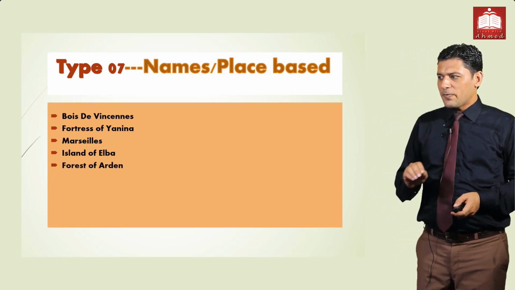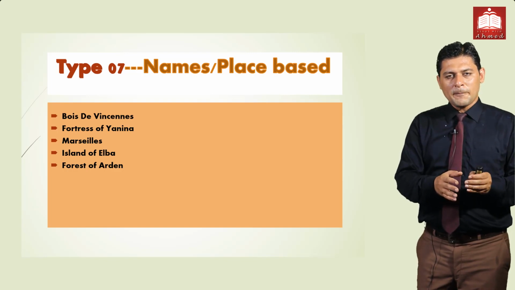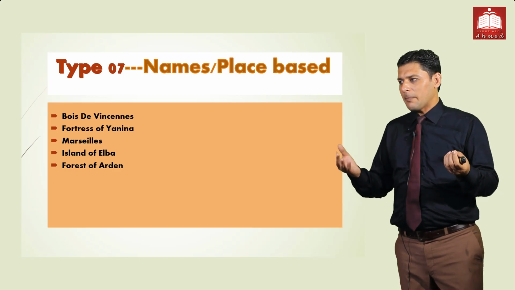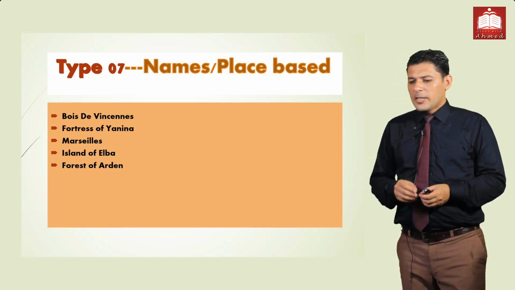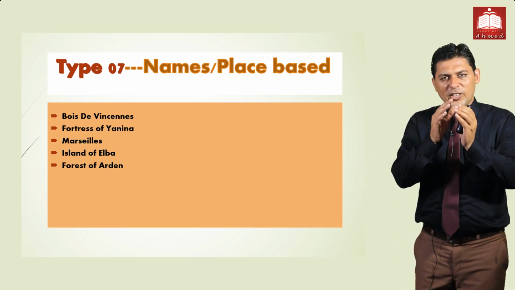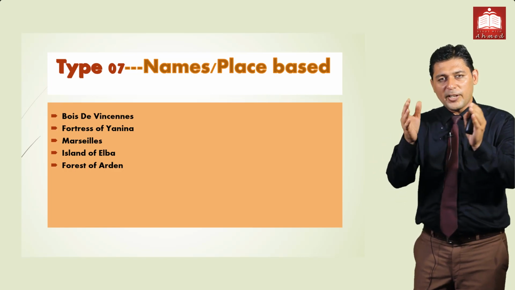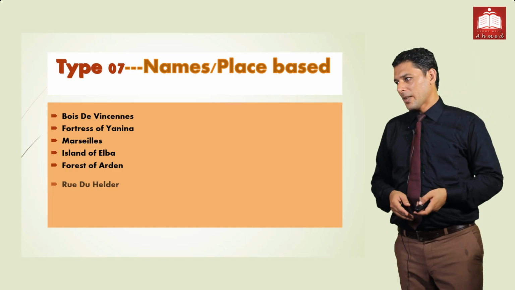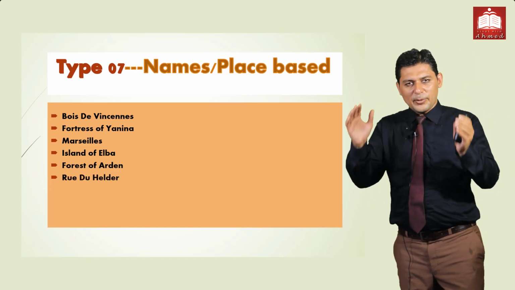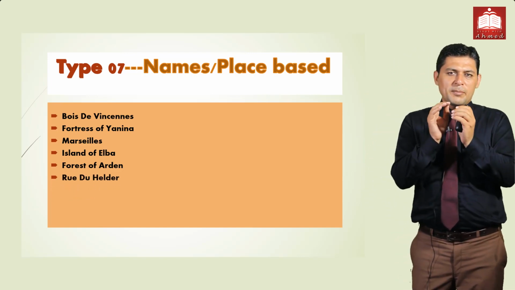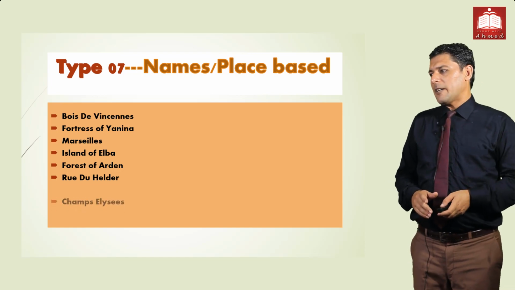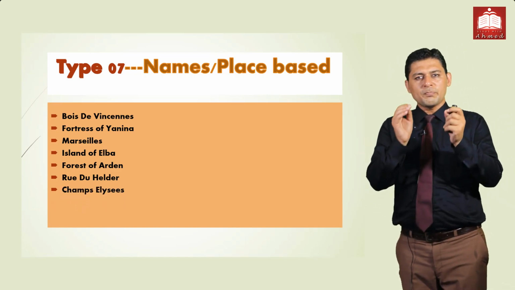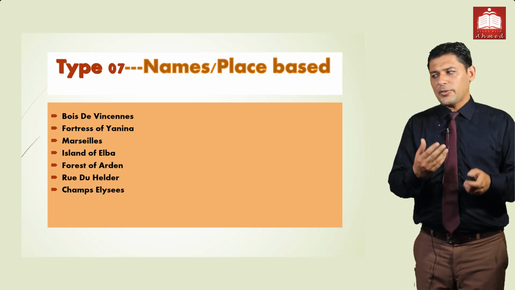Next is the Forest of Arden. In the very first poem, we have 2 groups. William Shakespeare composed this poem, and Lord Amiens sang the poem. And there were a few persons. They were spending their time or days in the Forest of Arden to save themselves. It was a kind of security for themselves. Rue du Had is a kind of location where the Count of Monte Cristo lived. This is a place where the Count of Monte Cristo used to live.